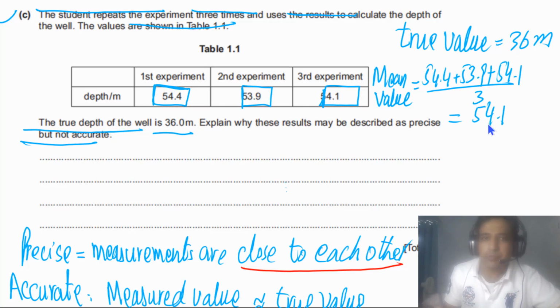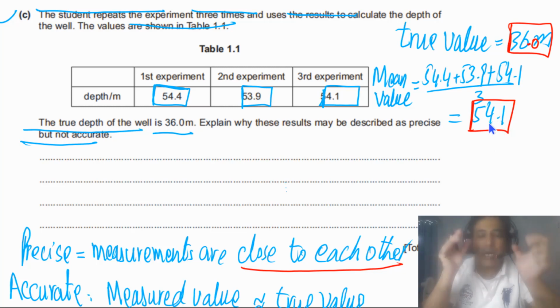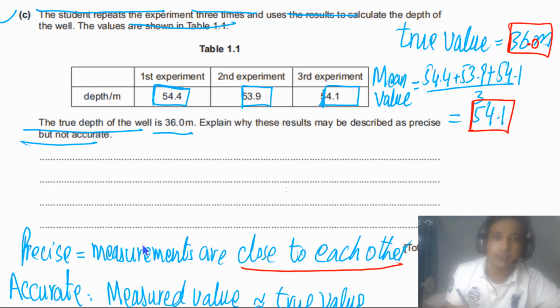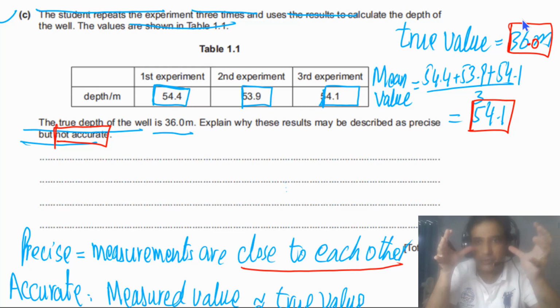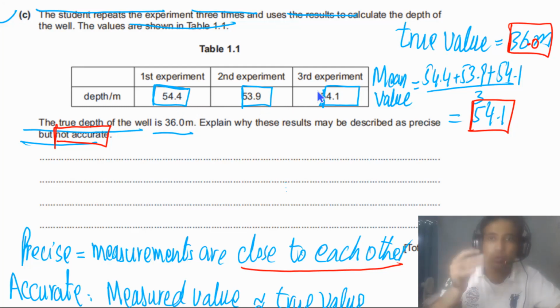Now we simply have to compare the mean value 54.1 with the true value 36.0. Are these two values close to each other or not? A 10% difference is acceptable, but this is more than 10%. So the result is not accurate, because the mean value and the true value are not close to each other. But the result is precise, because the readings are close to each other. This is the main concept you need to understand.